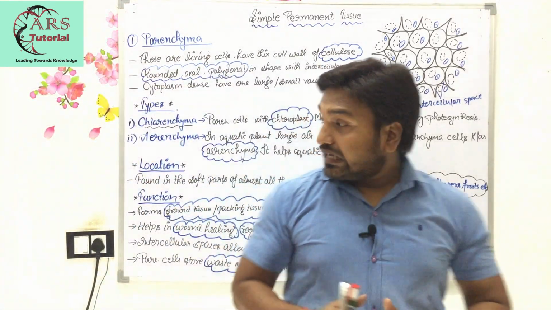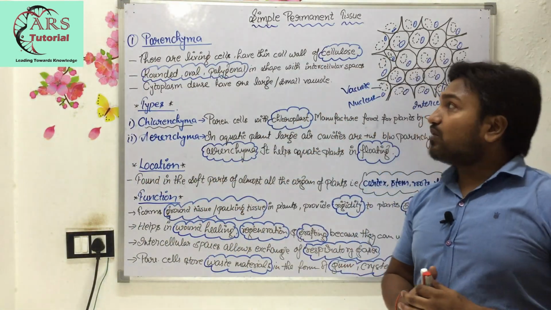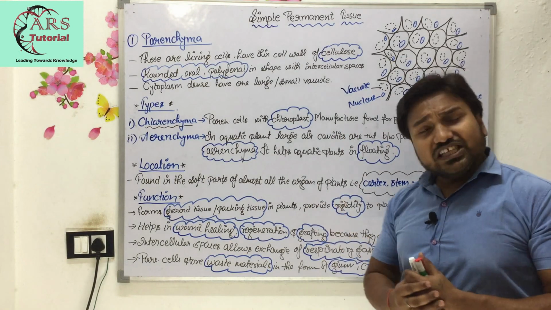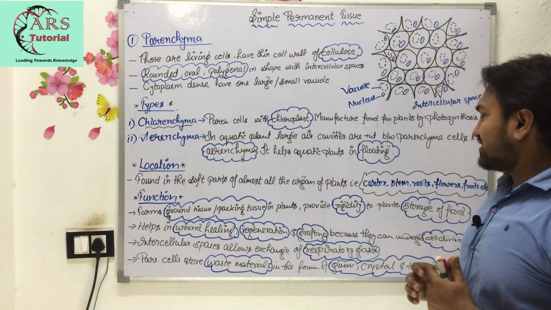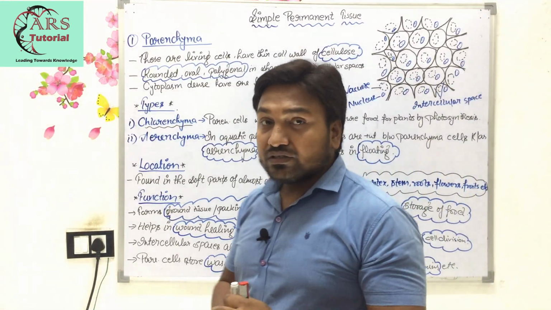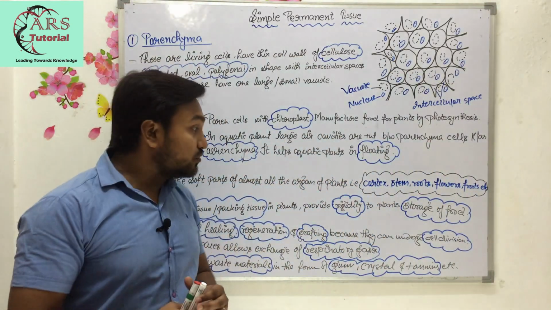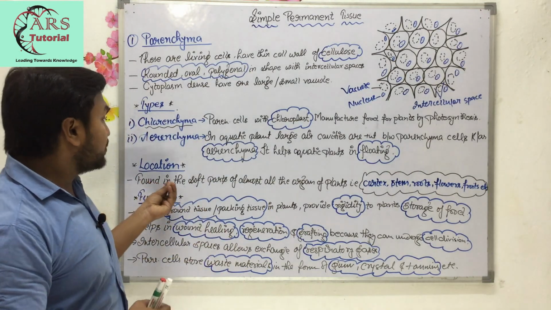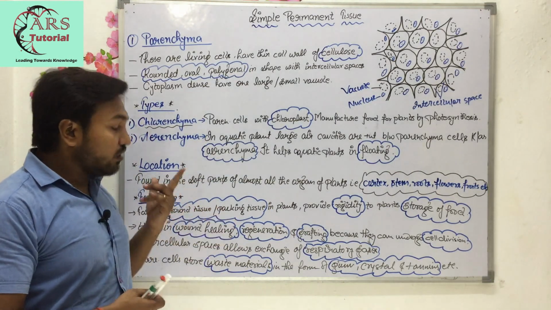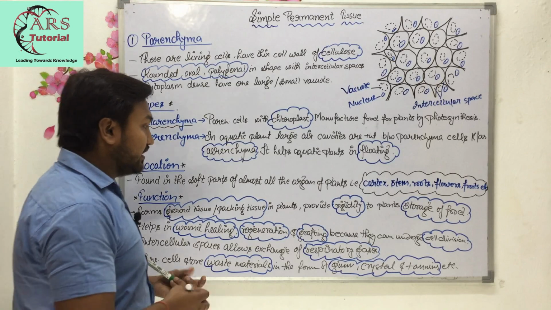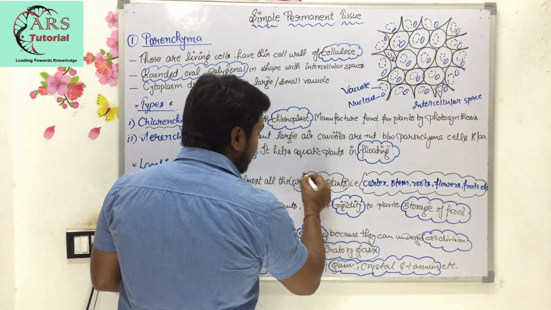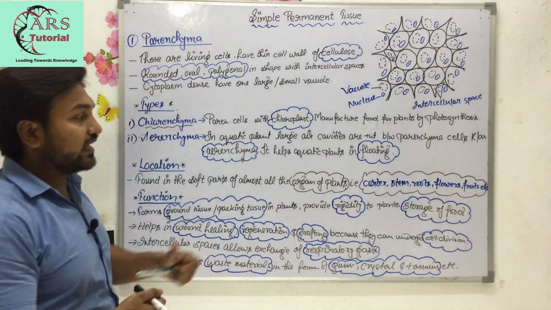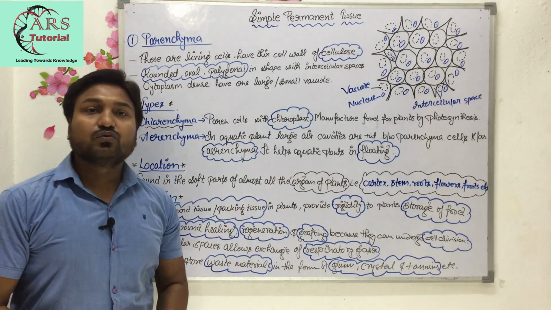Now the location of parenchyma tissue: it is found in soft parts of the plants like cortex, stem, roots, flowers, fruits, etc. It means the location of parenchyma tissue is almost all organs of the plant.